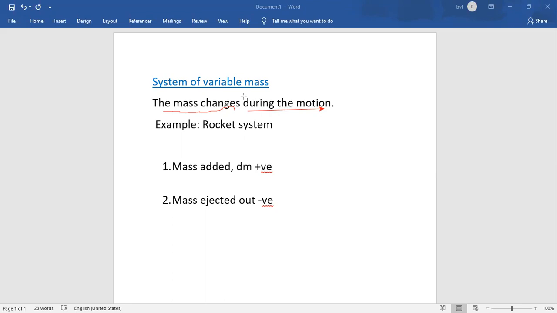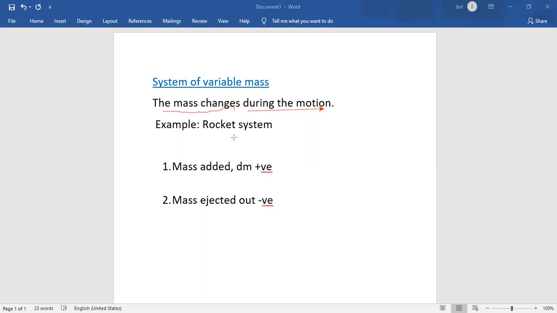And what's the example for a variable mass system? And where can we observe such a type of system? So we can observe a variable mass system in the case of a rocket motion. When the rocket is moving up, initiating with an initial velocity, and after some time, a part of the system is detached from the system and its mass is reduced.